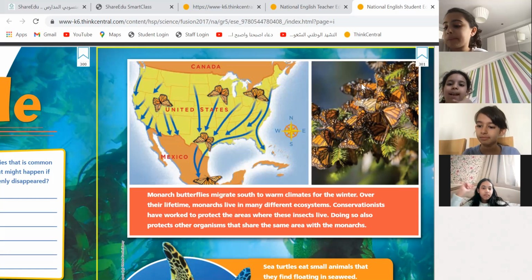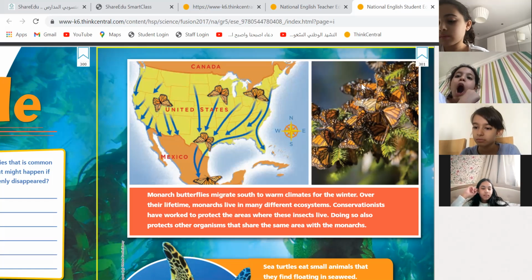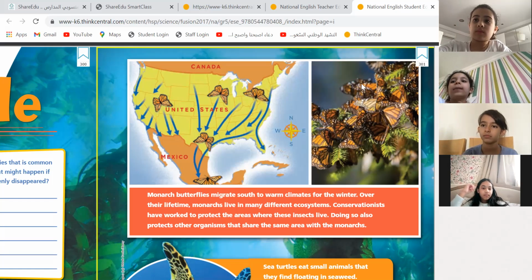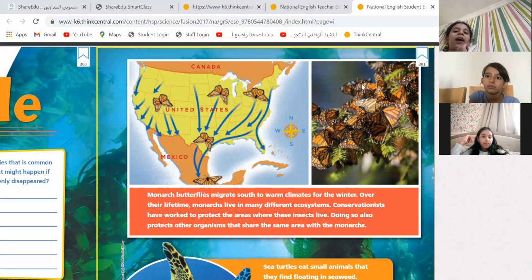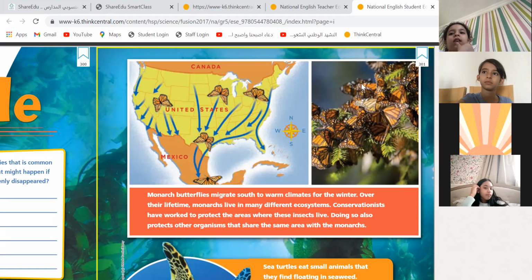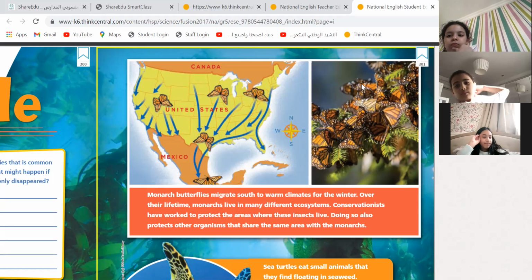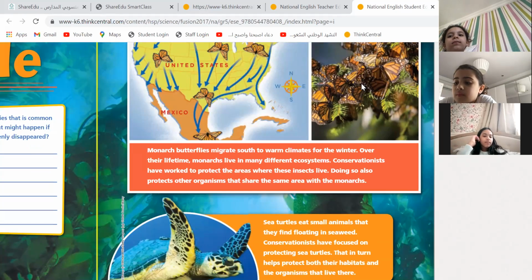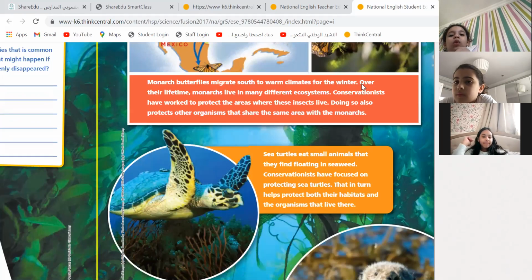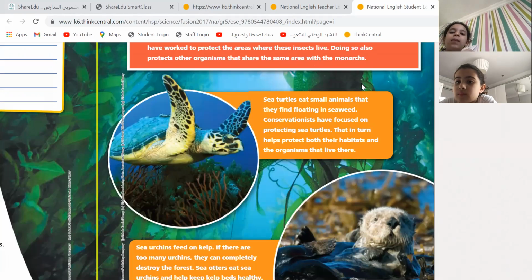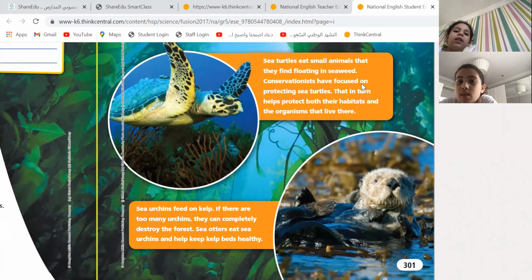What do they carry with them on their bodies? Pollen. Excellent. So they are very important for pollination. When they carry pollen with them, a lot of plants will be pollinated and they will grow more, and we will have more fruits or plants. It helps them to grow.